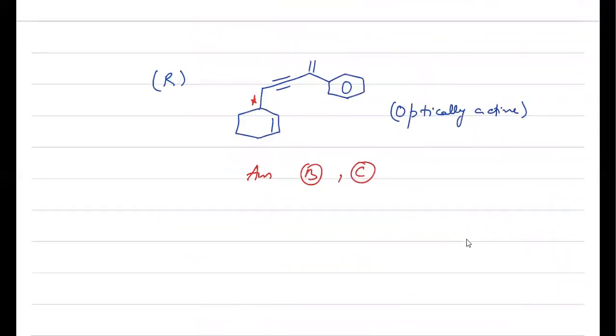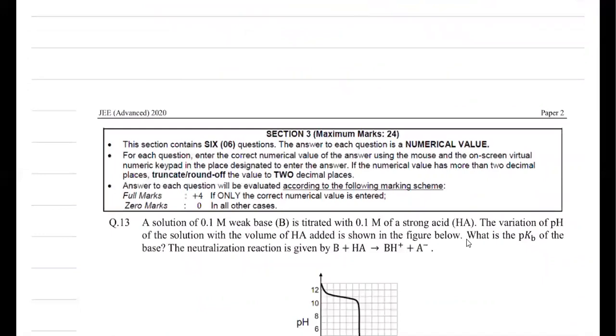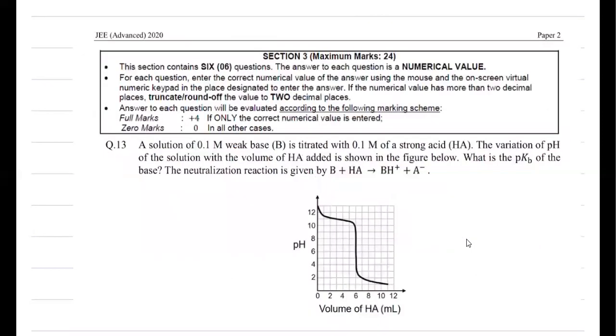Okay. Now moving to the third section of this paper, which is numerical value type questions, where you have to write the answer up to 2 places of decimals. The first question is: a solution of 0.1 M weak base is titrated with 0.1 M strong acid HA. The variation of pH for the solution with the volume of HA added is shown in the figure. What is the pKb value for the base? You can notice that when volume of acid HA added is 0, at that time pH is 12. So we know that the pH of the weak base, which is 0.1 M initially, is 12. And with this data, we can find out the pKb.